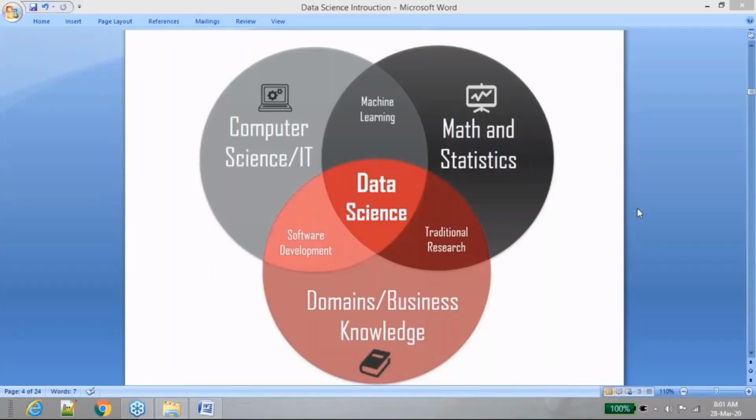It is not that you are required to become an expert in all these things, but you should have some fair understanding of all these terms. You should have a fair understanding. It's not that you need to learn everything that is available in statistics, not required. You should be able to understand the statistical concepts, terms and terminologies used in data science.